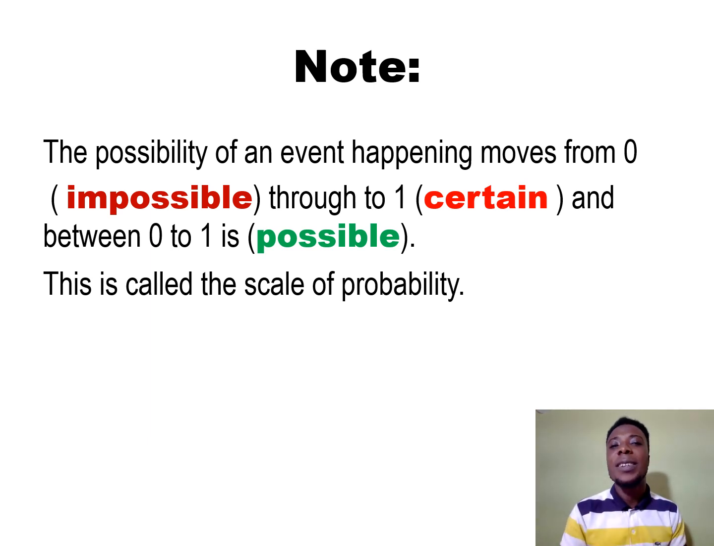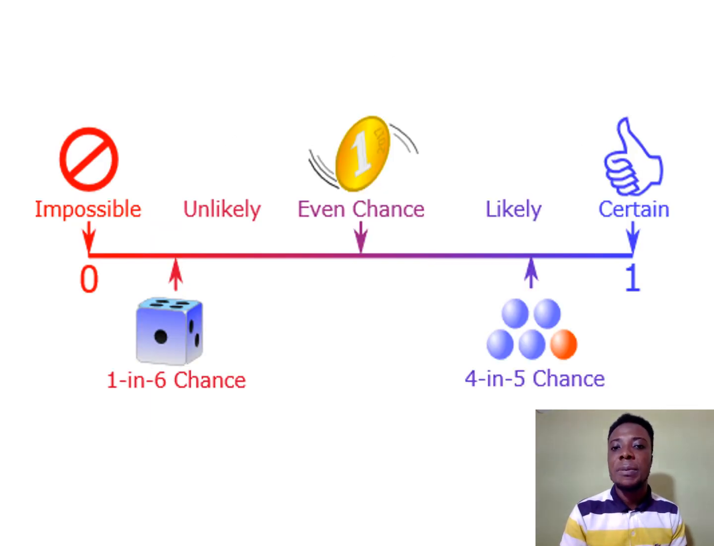This is called the scale of probability. The scale of probability moves from 0 through to 1. When it starts from 0, it is impossible. Between 0 and 1 is possible. And when you get to 1 itself, it is certain.